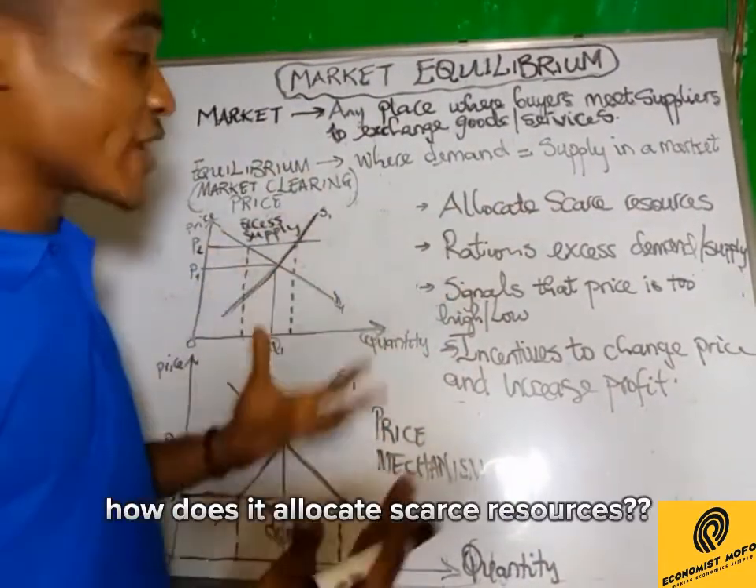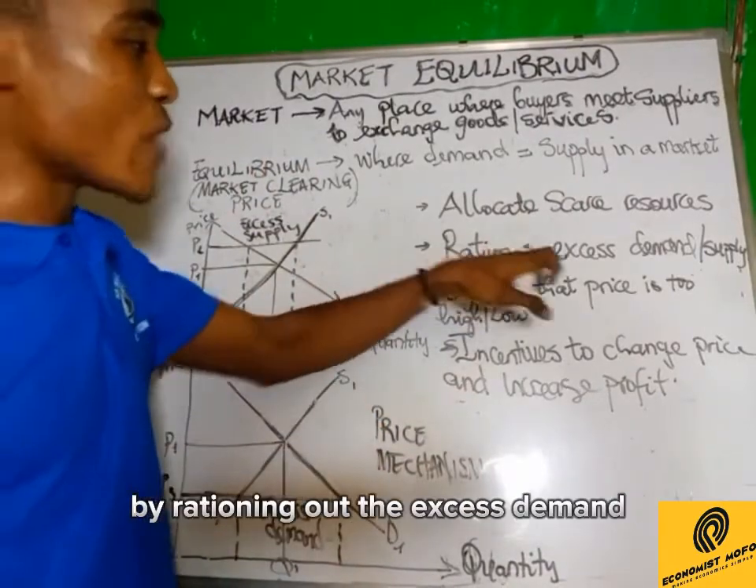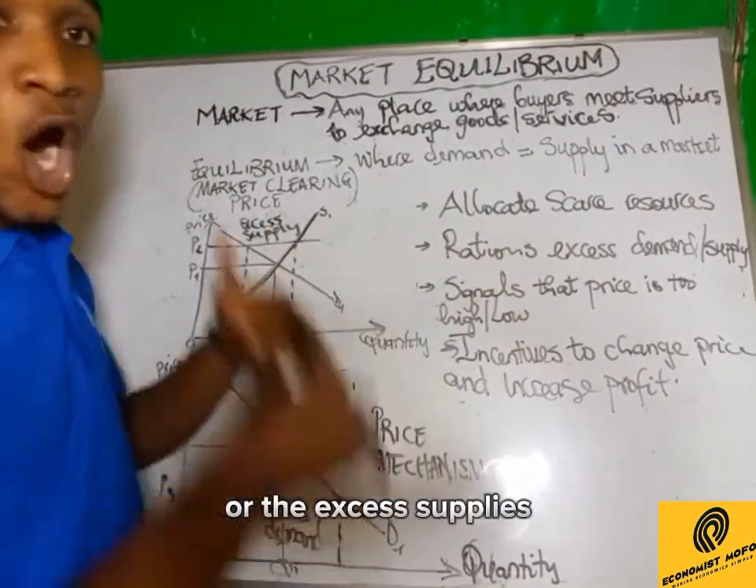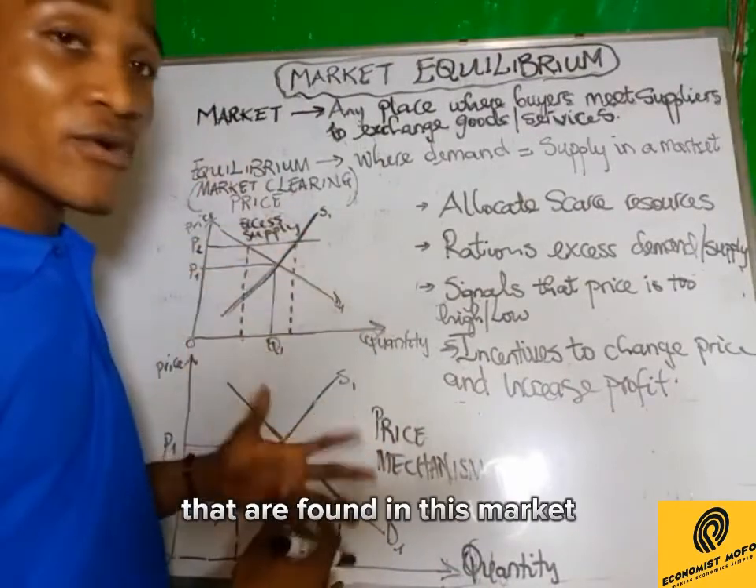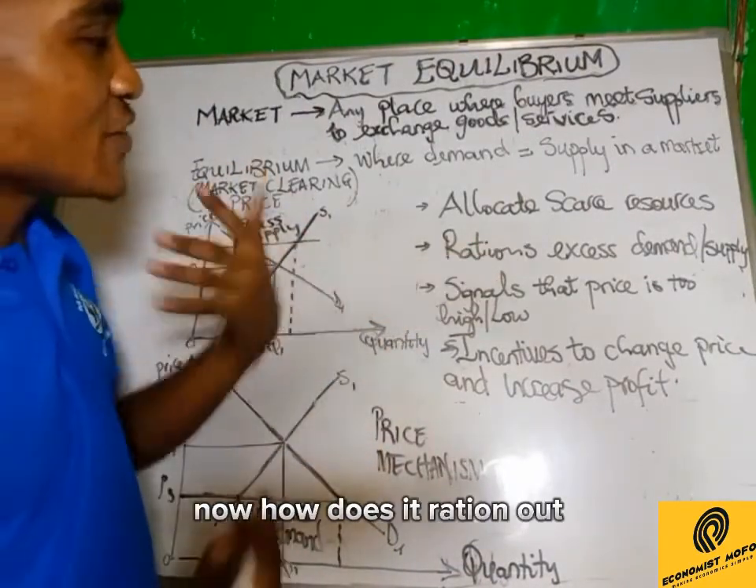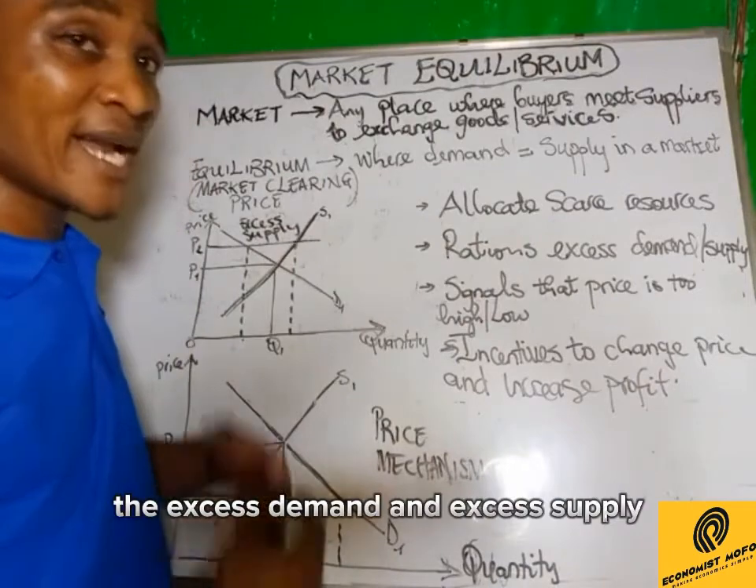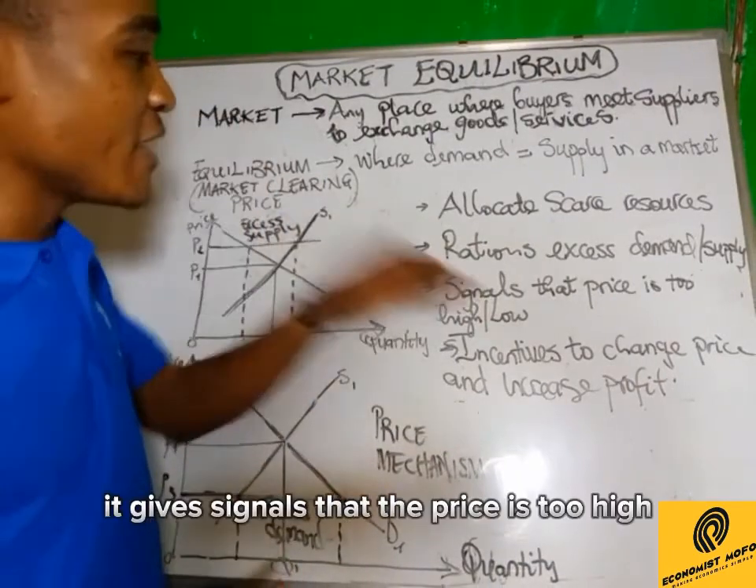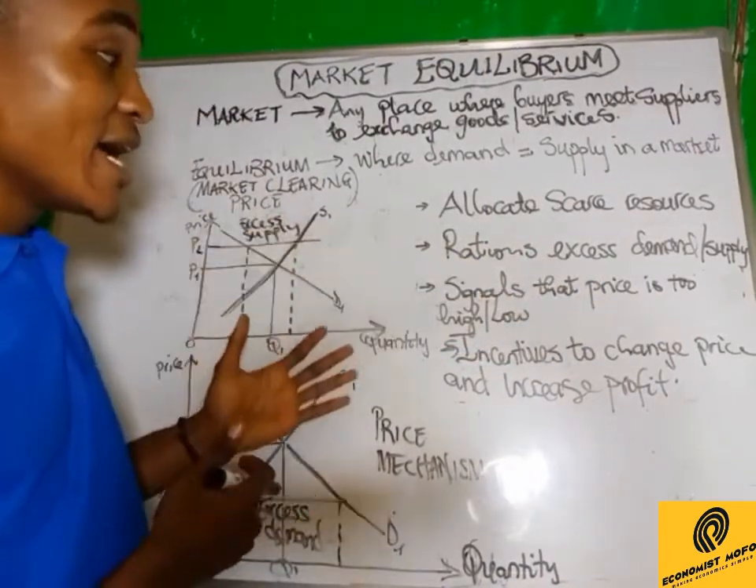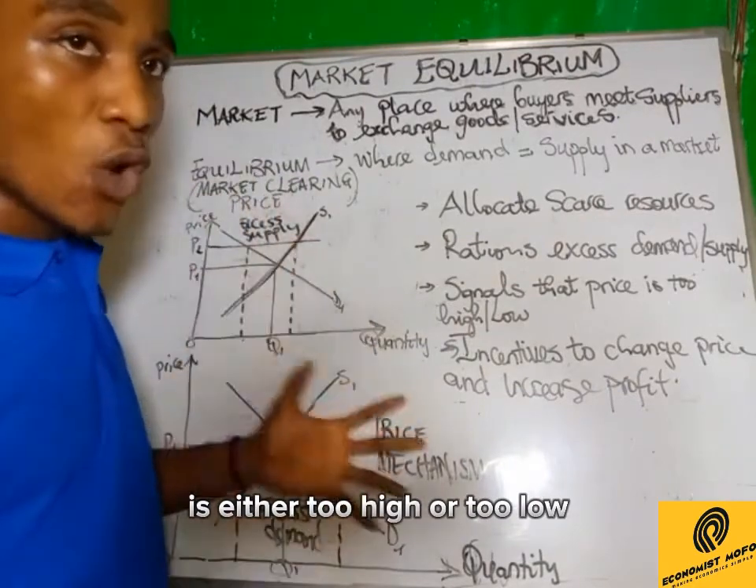How does it allocate scarce resources? By rationing out the excess demand or the excess supplies that are found in this market. Now, how does it ration out the excess demand and excess supply in this market? It gives signals that the price is either too high or too low.